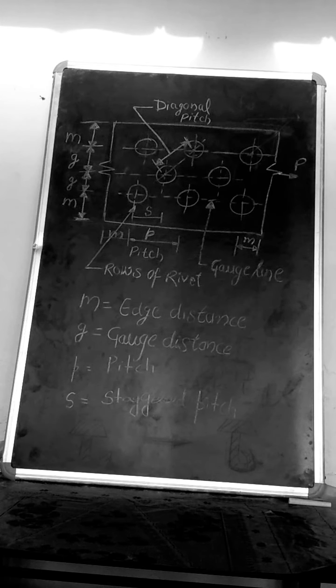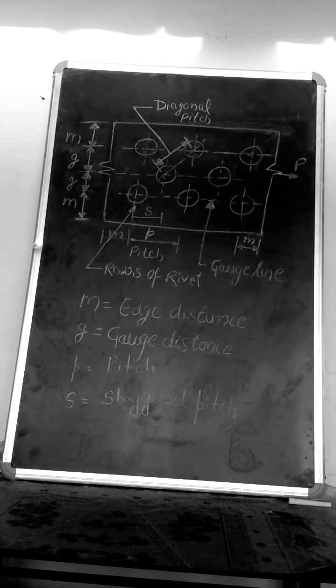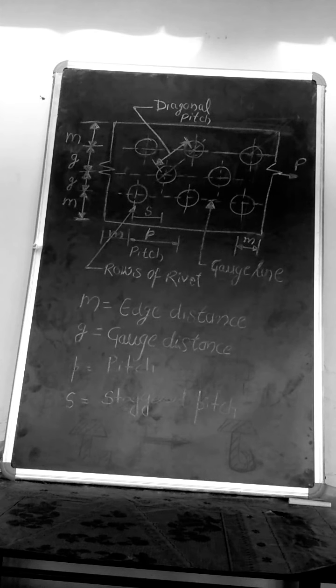The diameter of the rivet hole is taken 1.5 mm more than the diameter of the rivet up to 25 mm, and 2 mm more for a nominal diameter exceeding 25 mm. For example, if nominal diameter of rivet D is equal to 20 mm, then gross diameter small d is equal to 20 plus 1.5, that is equal to 21.5 mm. And if the nominal diameter of rivet capital D is equal to 26 mm, then the gross diameter small d is equal to 26 plus 2, that is 28 mm.